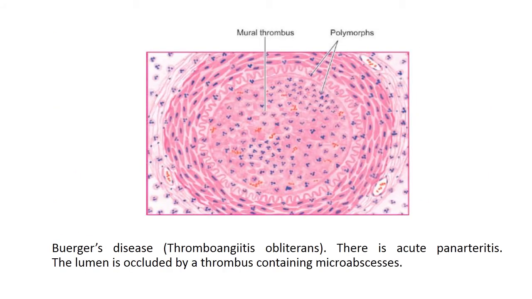This is the figure showing Buerger's disease. There is acute panarteritis. The lumen is occluded by a thrombus containing microabscesses. Panarteritis means inflammation involving all the layers of the blood vessel, that is inflammation involving tunica intima, media and adventitia. And thrombus containing microabscesses means there is presence of neutrophils, pus cells in the thrombus itself.